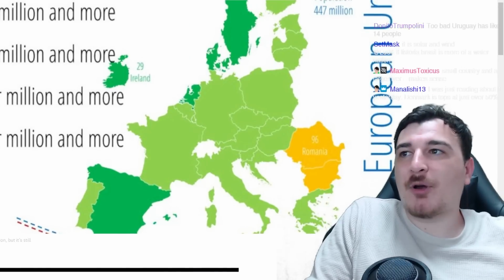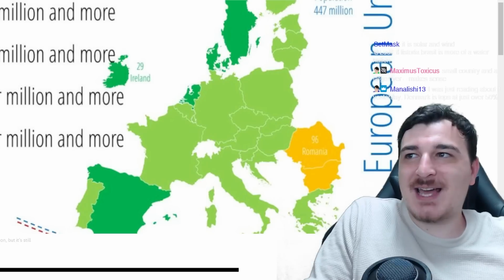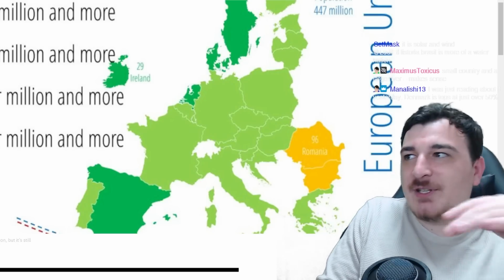Road deaths per million people. So we have 96 deaths per million in Romania and roughly the same in Bulgaria.